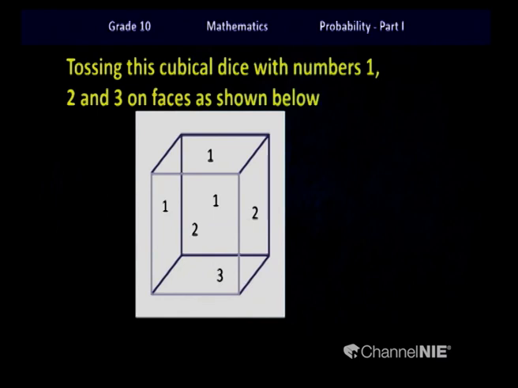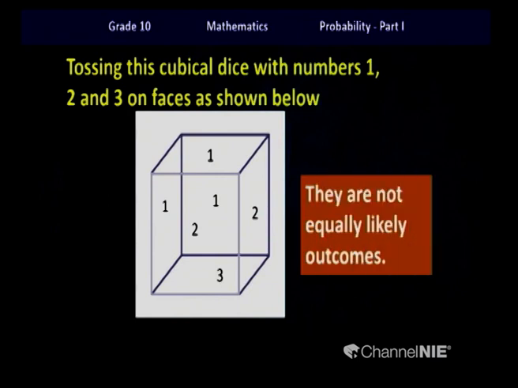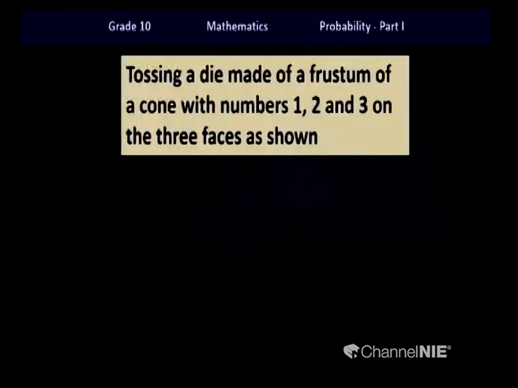Now children, all the 6 faces are similar in shape, but since I have numbered them in an odd manner, there is no equal probability of occurrence for these 3 numbers. As you can see, 1 appears in 3 of the faces out of the 6. So it has more possibility of occurrence than the occurrence of 3. So children, it cannot be taken as an equally likely outcome. Let's look at the next example.